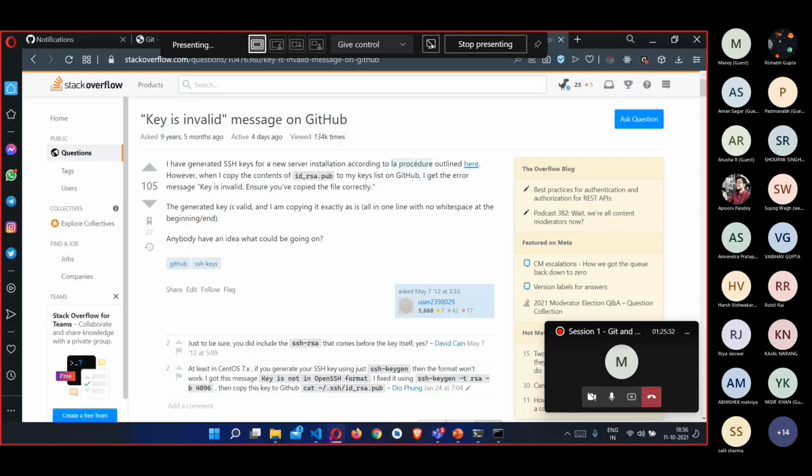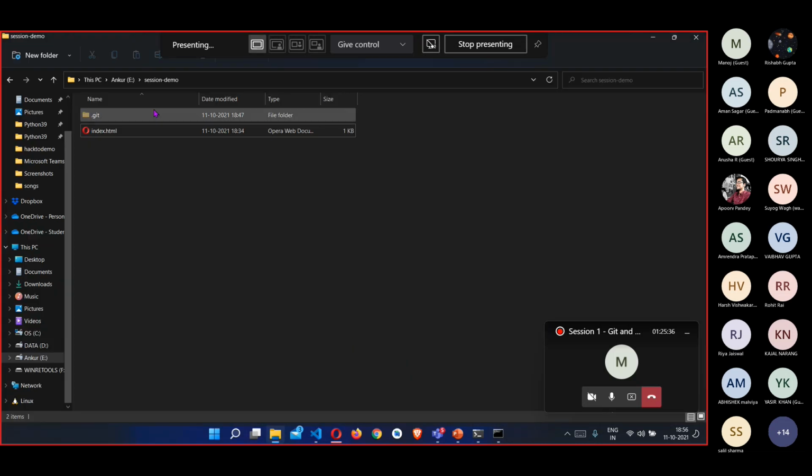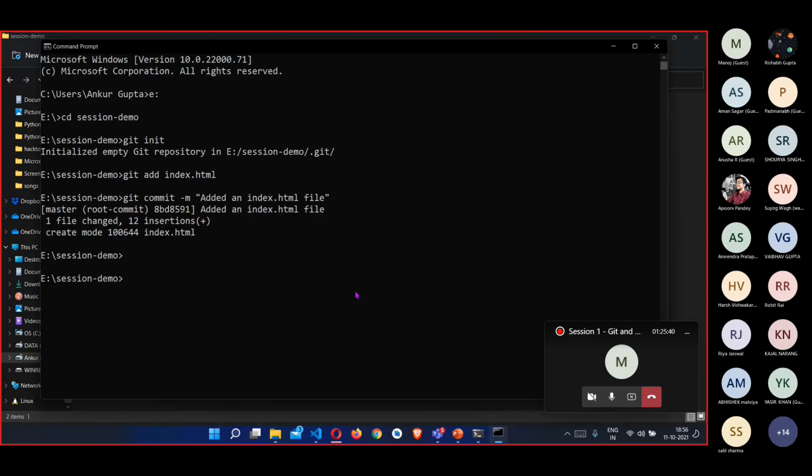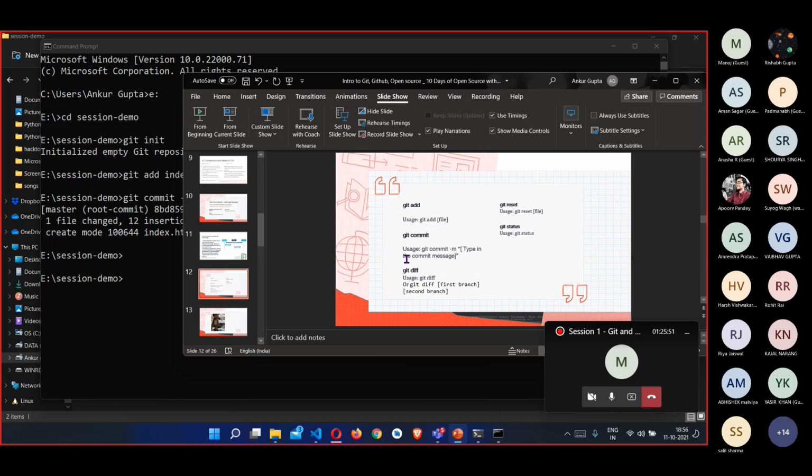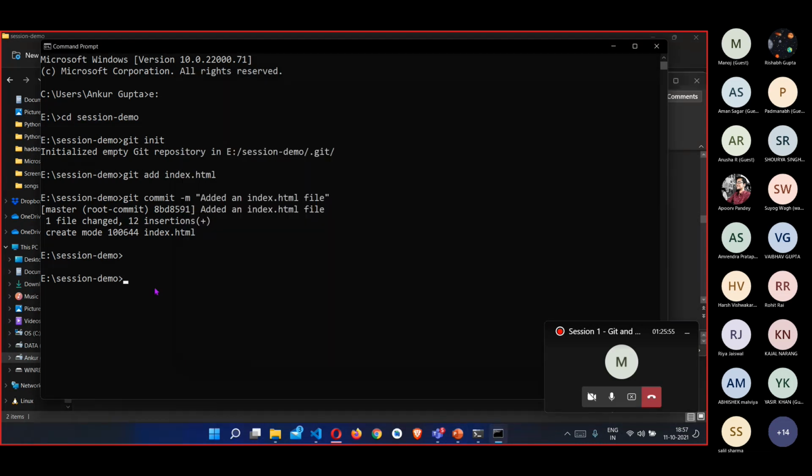So what we have done is that we have added this repository. We have initialized an empty .git here also. We have committed our changes to our index.html file, and then next we'll use the git diff command to check what changes we have currently made.